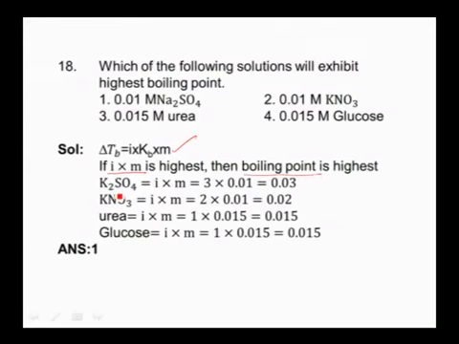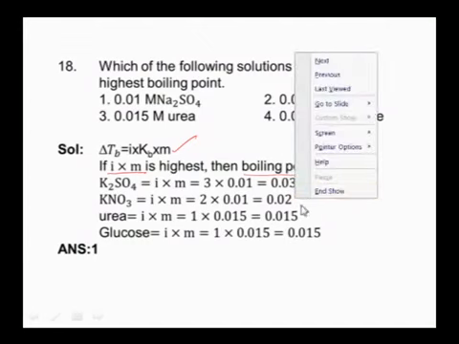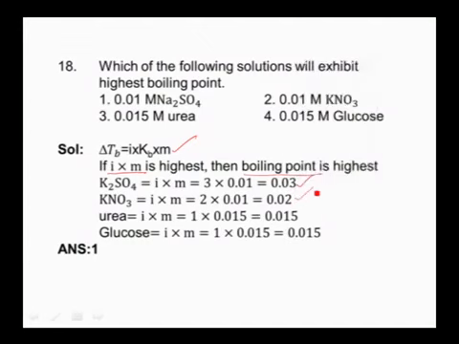So if you take K2SO4, the Van 't Hoff factor is 3 and the given molality is 0.01, so the number of moles of particles is 0.03. For KNO3, the Van 't Hoff factor is 2 and the molality given is 0.01, so the number of moles of particles is 0.02. For urea, it is a non-electrolyte, so the Van 't Hoff factor is 1, and the number of moles of particles is 0.015.